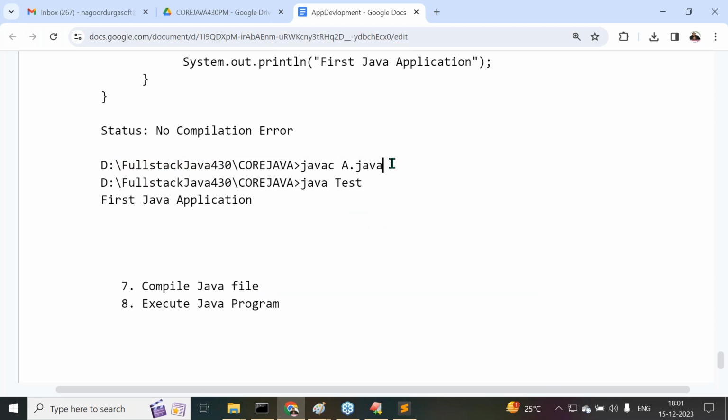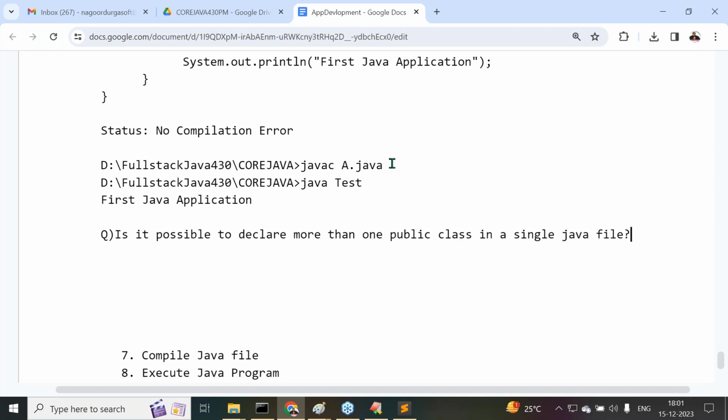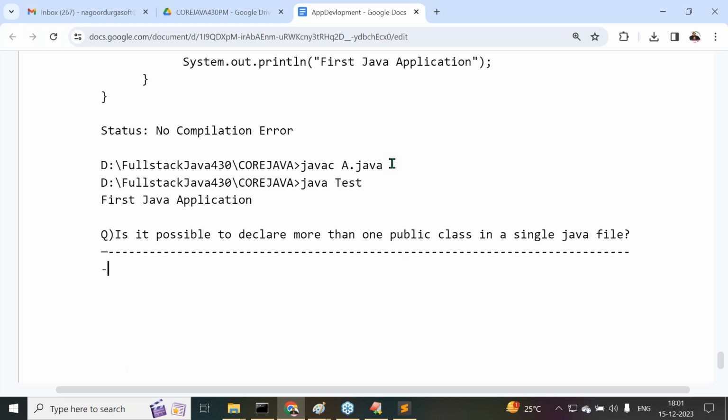But now I'll ask one important interview question. Now try to answer it. Is it possible to declare more than one public class in a single Java file? Is it possible to declare more than one public class in a single Java file? Right, so this is the question we have to follow.